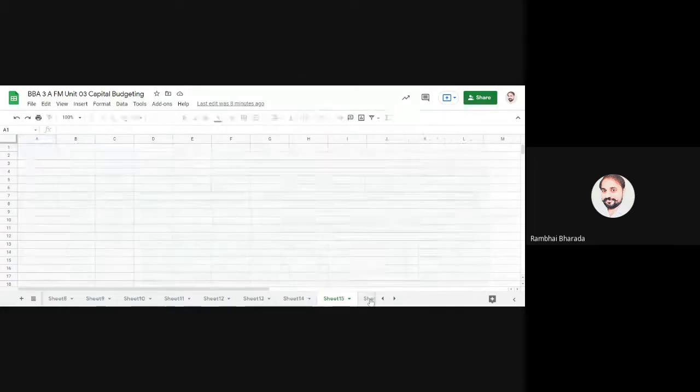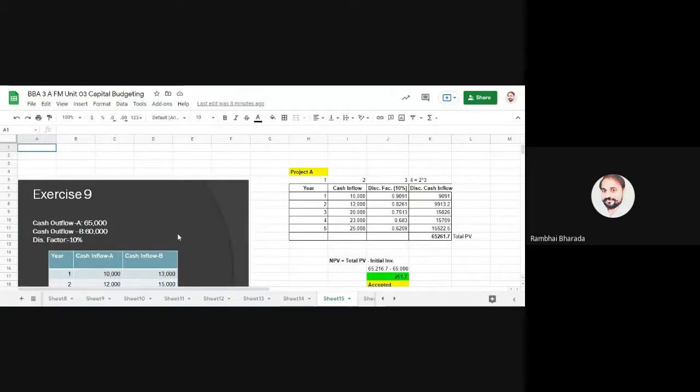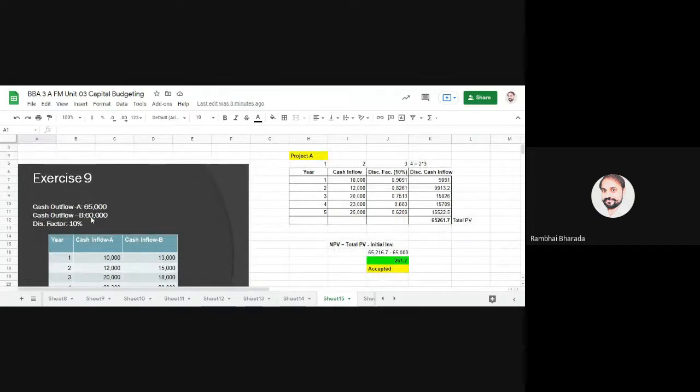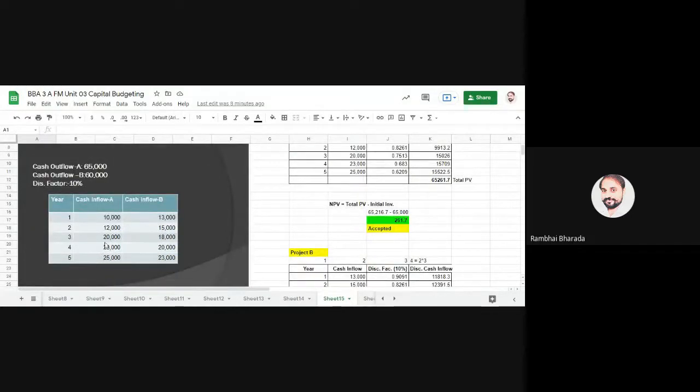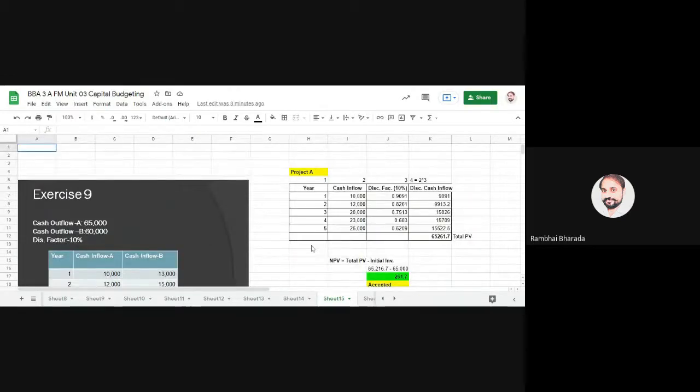Now we look at the first practical question of NPV. You can see here the cash outflow for project A is 65,000, for project B it is 60,000, and the discounting factor is 10%. The cash inflows for project A and project B are given to you: 10,000, 12,000, 20,000, 23,000, and 25,000. Whenever this type of question is there,